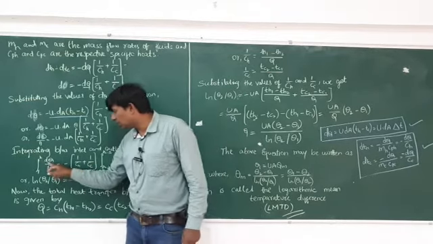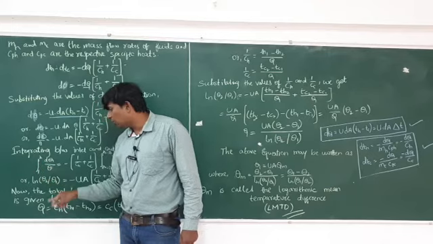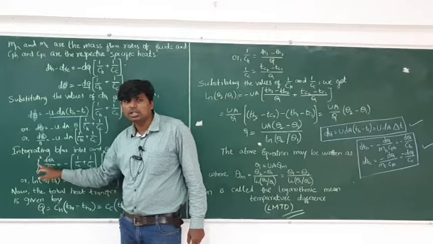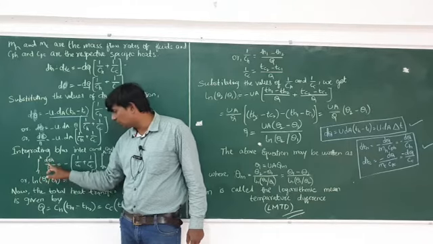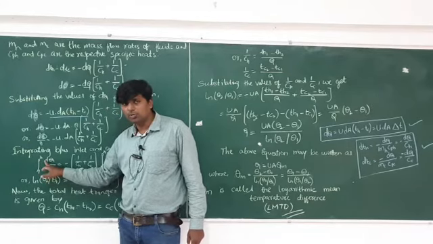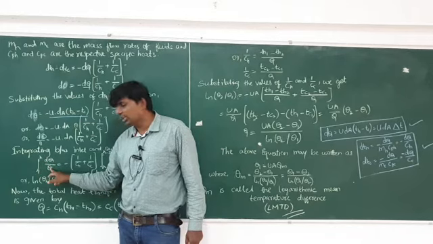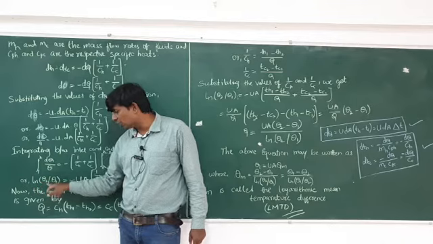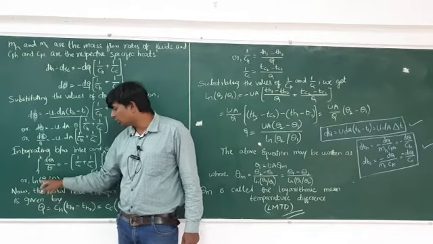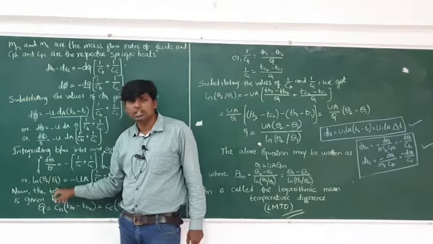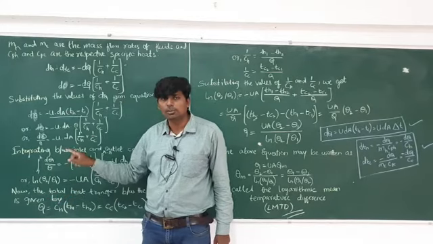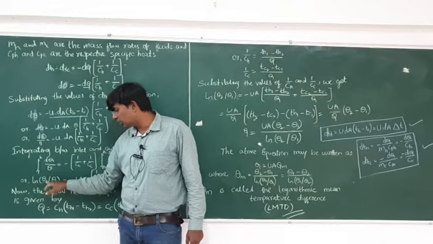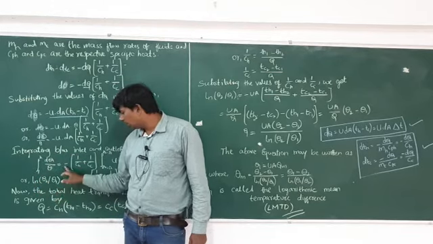So see here, if nothing is there, you have to consider the 1. Integration of 1 by theta, so above you assume 1. Integration of 1 by x will be ln x. So directly I wrote the upper limit and lower limit: better to write ln of theta 2 minus ln of theta 1. The formula is log a minus log b, so directly you write like this, ln of theta 2 by theta 1. Then here minus as it is.